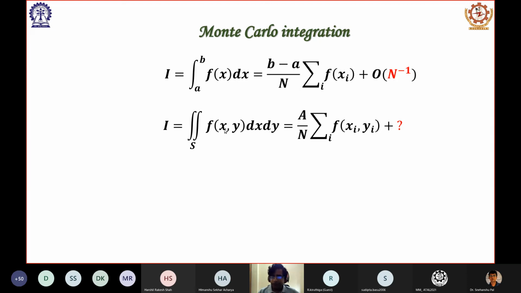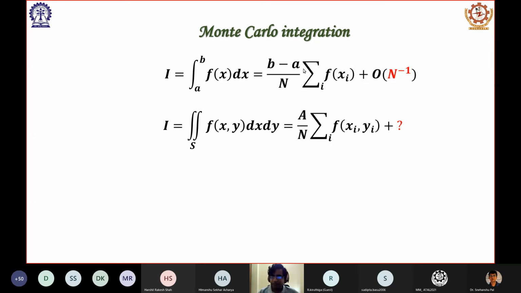I have to split the entire surface into many small subdomains, all of them similar, maybe rectangular or square. And then at the midpoint of each subdomain, we calculate the value of the function, add those values, and then multiply by A by n.